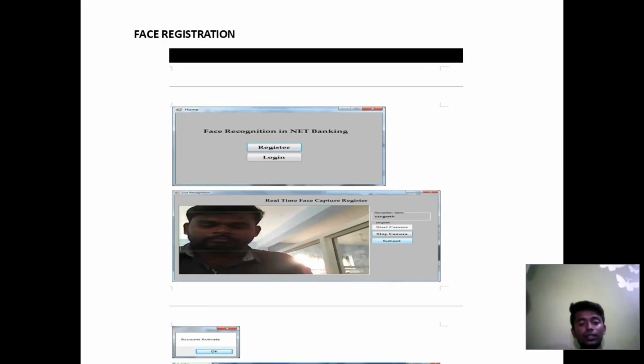This is the face registration. Here is the main part of our application, face registration in net banking. Here also it asks for your registration. First, here you do not have to give any details. Here you have to show your face in front of the screen. So click the registration, it will take you to the camera, and here you have to show your face. Once you click start camera, it will start to capture your face. Once you have captured your face, click stop camera, then submit. Here you can see at the bottom of the screen, account is activated.